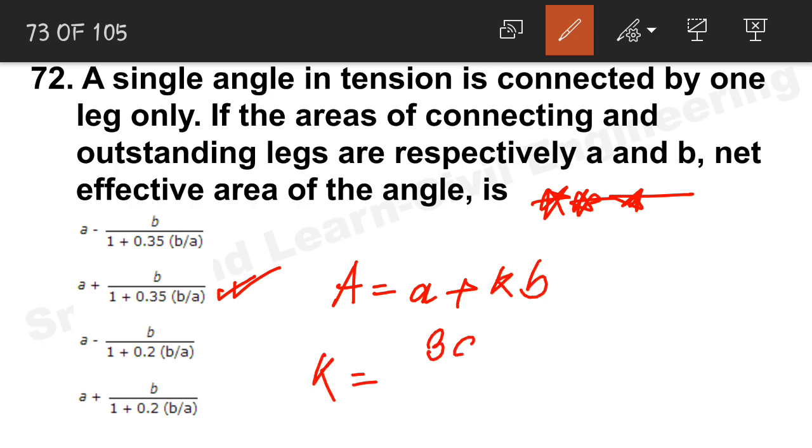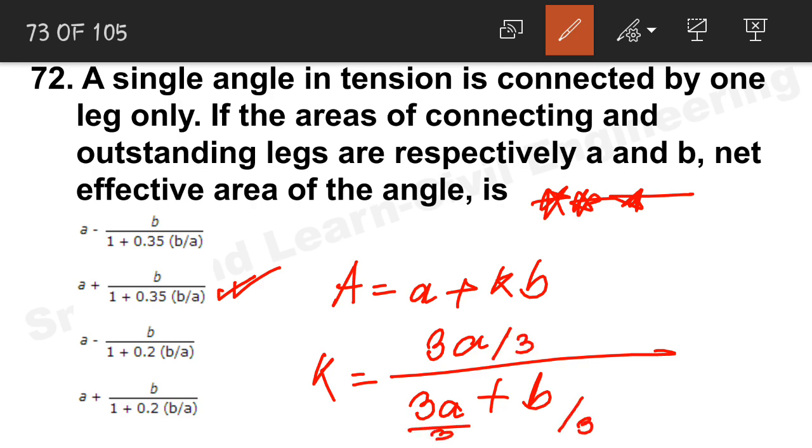K is equal to 3A divided by 3A plus B. Now if you divide all these things by 3A, you will get this as the answer, 0.35. Just check it out. And in the case of 2 legs, you will have 0.2, and that will be the correct answer.